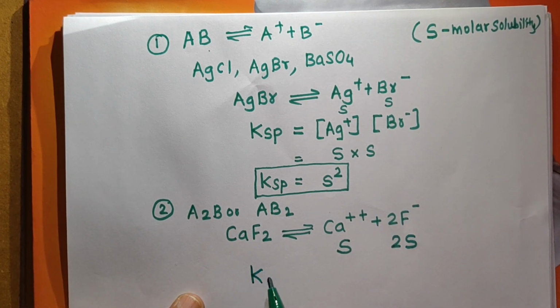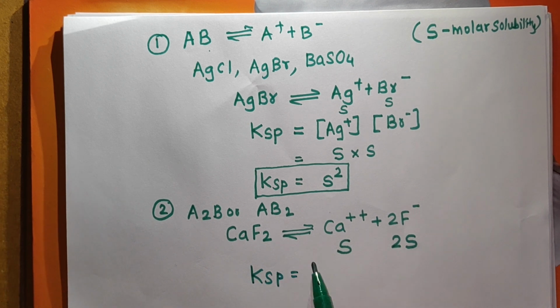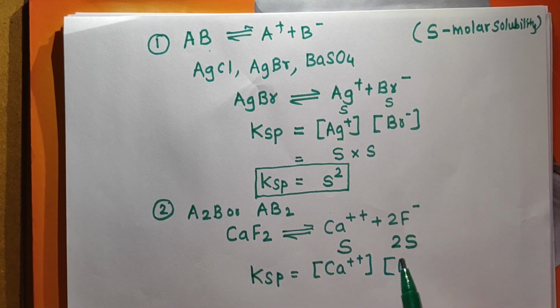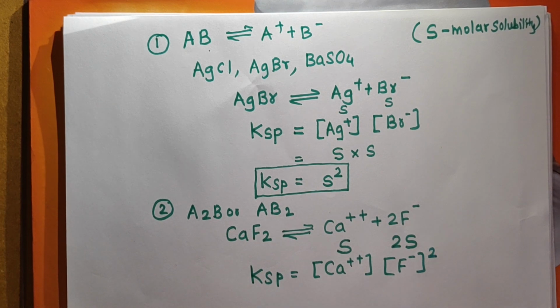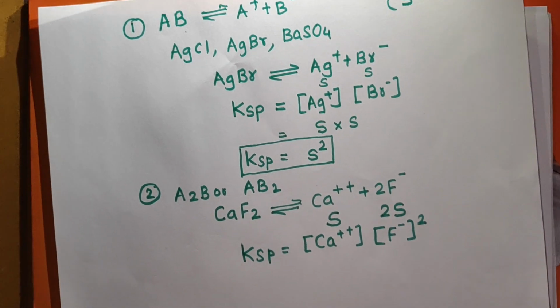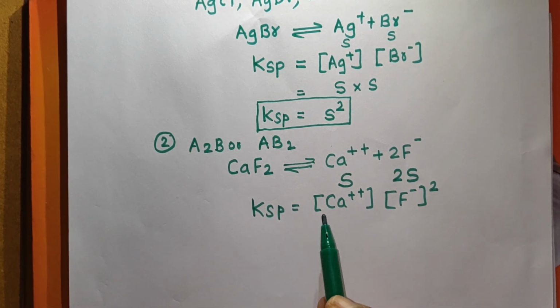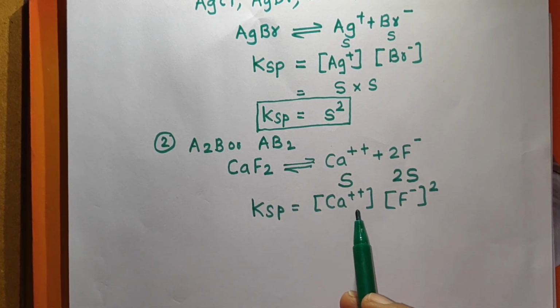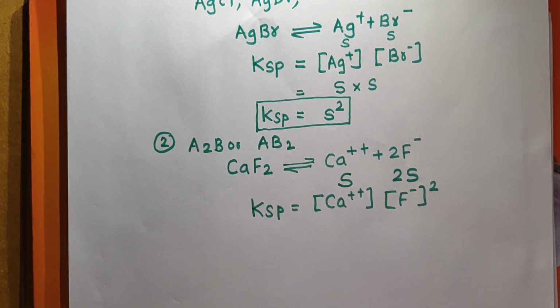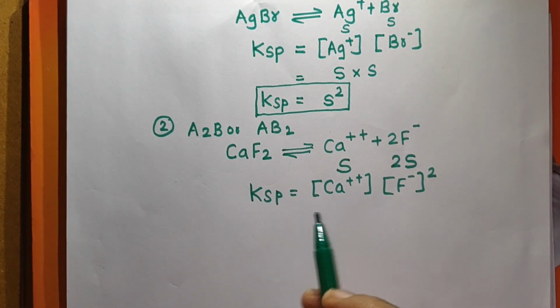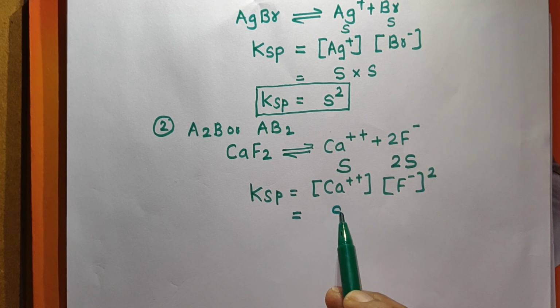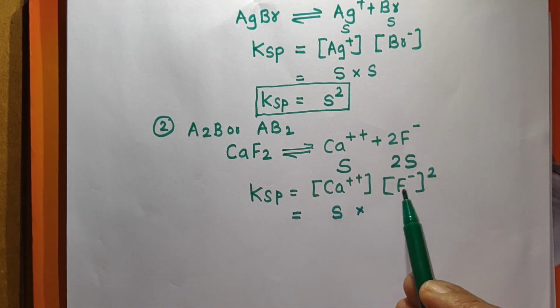So Ksp is equal to the concentration of Ca2+ into the concentration of F- whole square. This is the expression for the solubility product, the product of the concentrations of ions. What is the concentration of Ca2+? It is S. What is the concentration of F-?